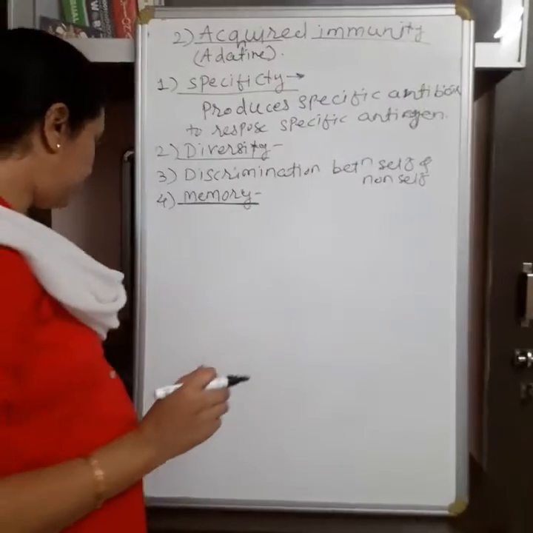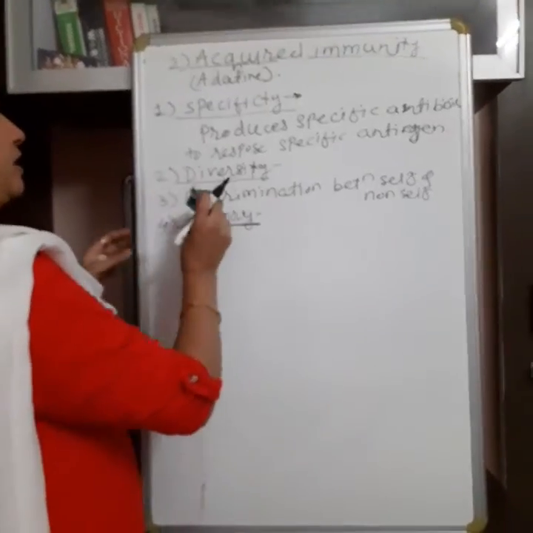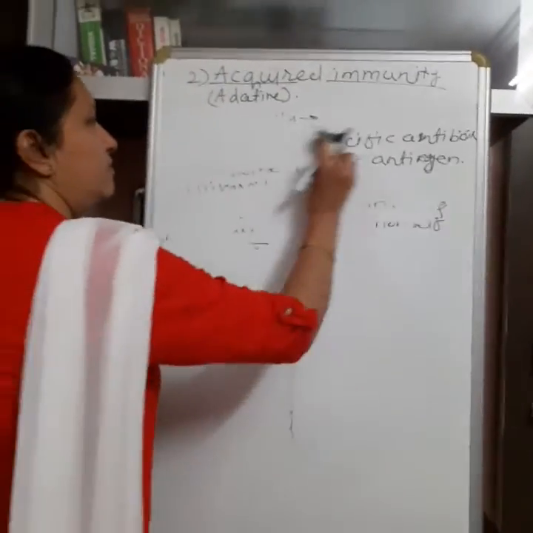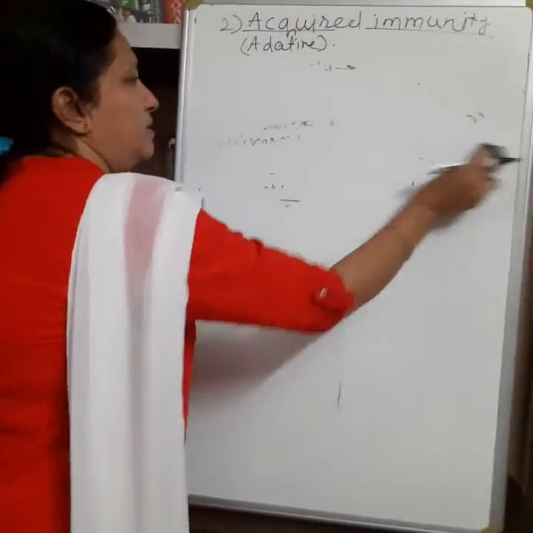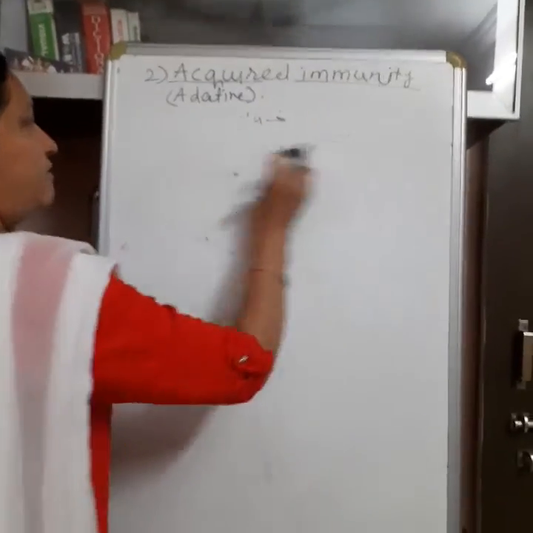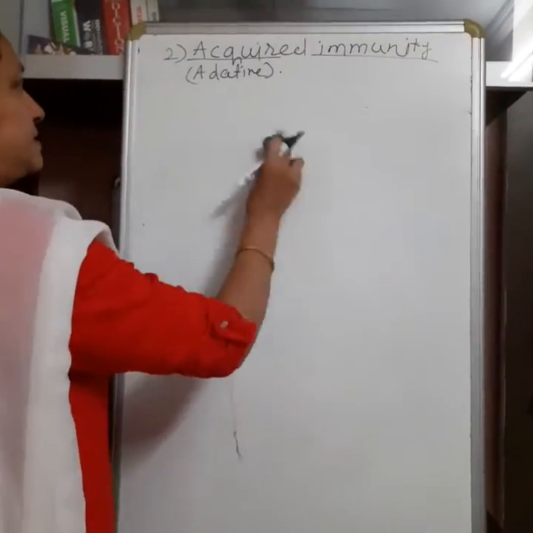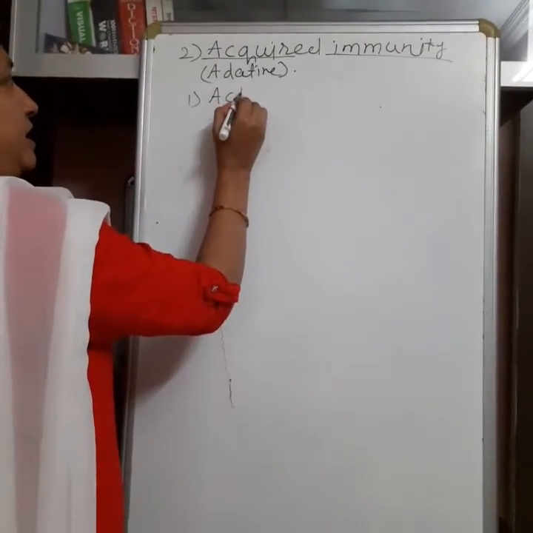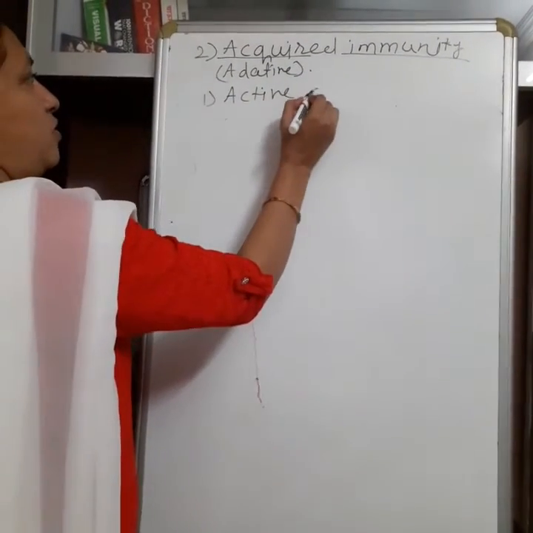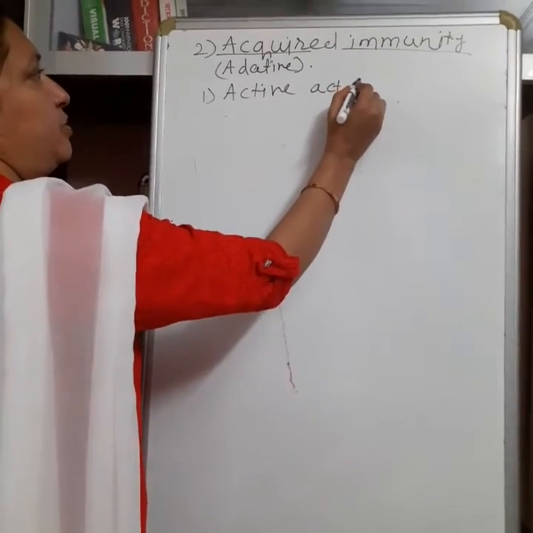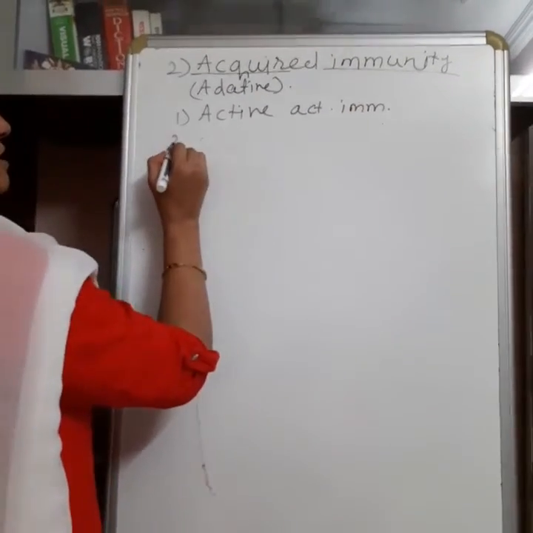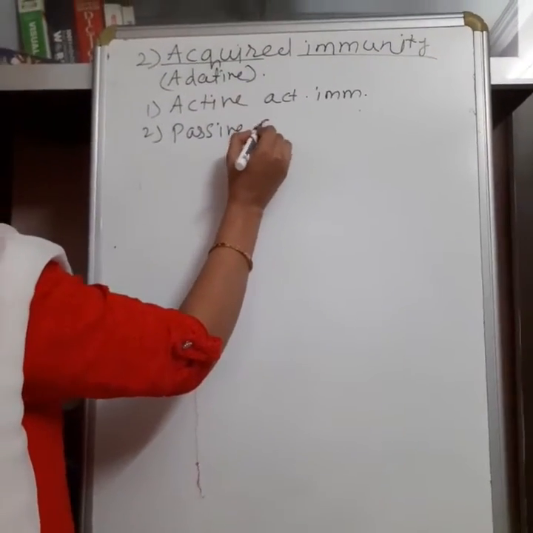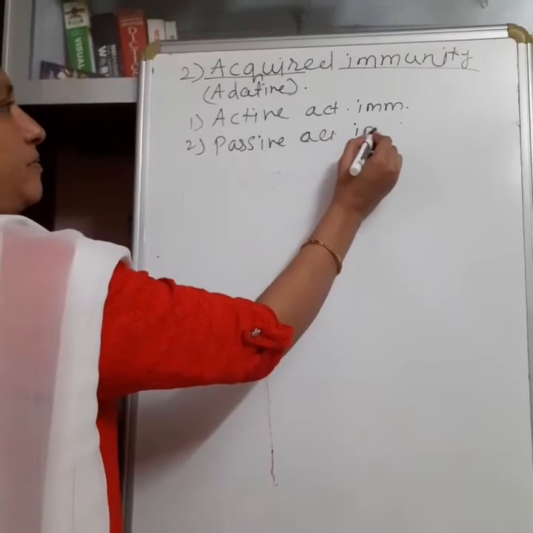Now this acquired immunity is of two types. So there are two types of acquired immunity. The first type is active acquired immunity, and the second type is passive acquired immunity.